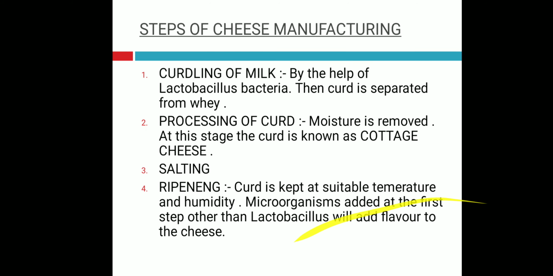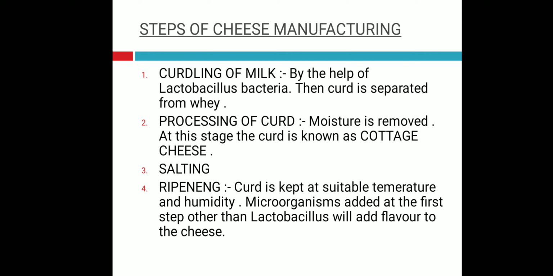Now we will see the different steps in the manufacturing of cheese. So the first step in the manufacturing of cheese is what? Curdling. With the help of the curdling bacteria, that is the lactobacillus bacteria, the milk is converted into curd, and then the curd is separated from whey. Whey is what? The liquid component when the curd is separated.